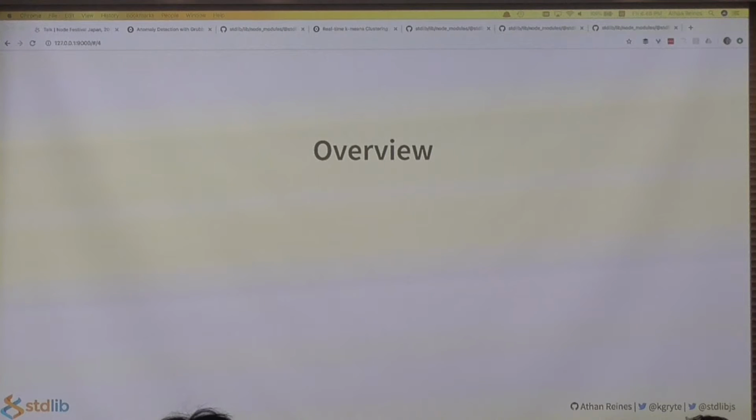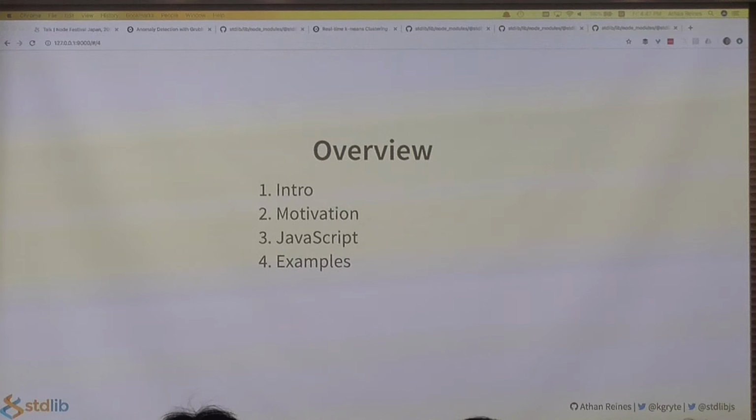So, the talk overview is as follows. First, I will introduce machine learning and define some foundational concepts. Next, I will motivate why you should care about machine learning, and in particular, real-time machine learning. Next, I will discuss machine learning as it applies to JavaScript. I will then walk through a few examples showcasing real-time machine learning in JavaScript. After which, I will offer some tips and tricks about applying machine learning algorithms. And finally, I'll offer some conclusions and additional resources you can use to get started using JavaScript for real-time machine learning.